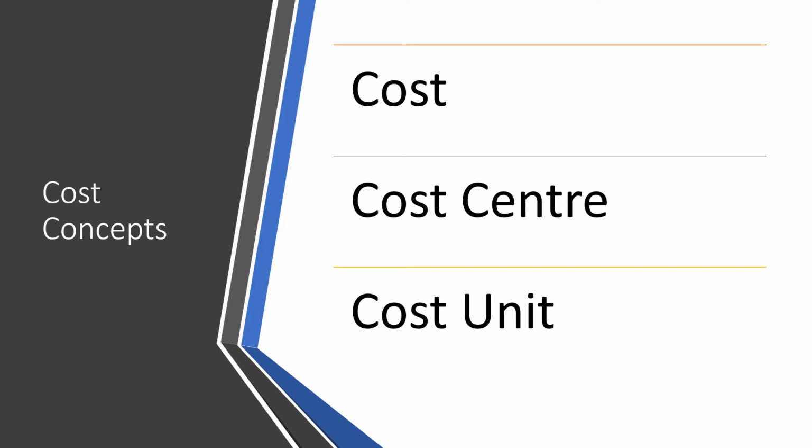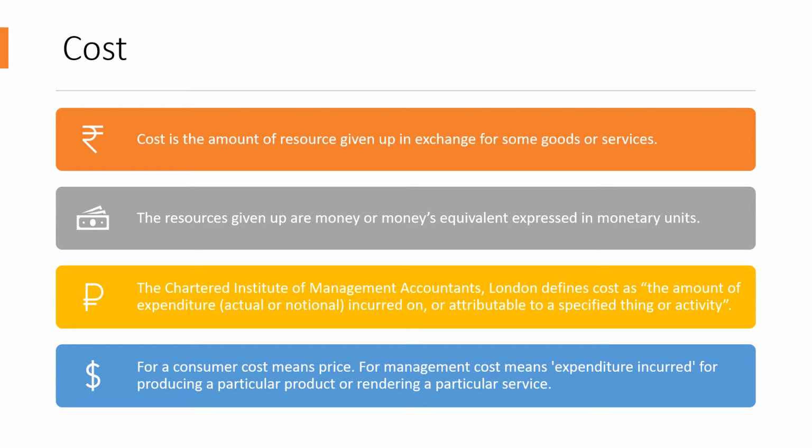Now let us move forward and look into the various concepts of cost. So the concepts of cost are broadly divided into three categories. The first one being cost, second is cost center, and the third one is cost unit. We will now look into each one in detail.